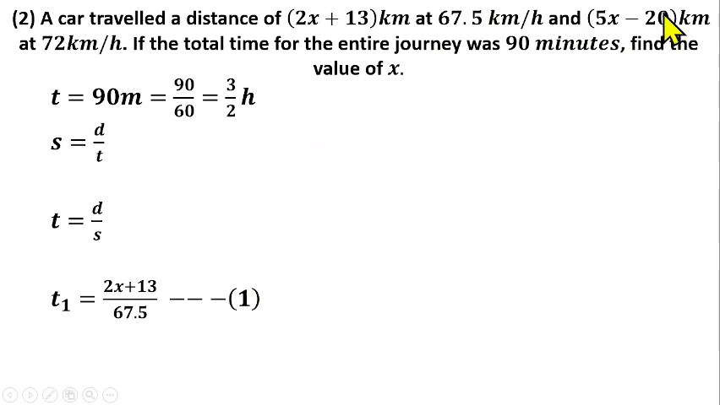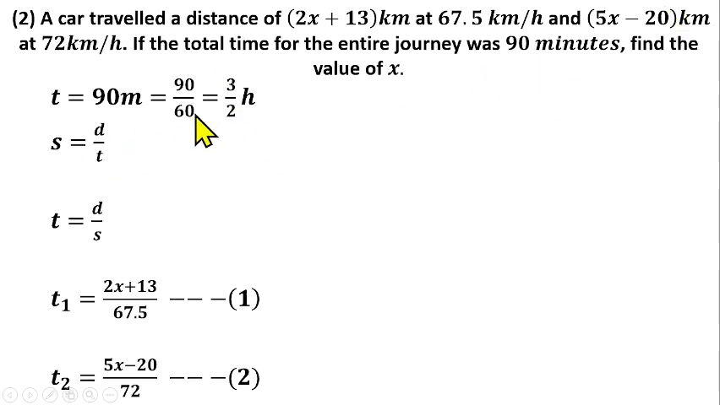So we can do the same thing for this one as well. We have the distance to be 5s minus 20, and the speed is 72 km per hour. So we can find the time for that one as well, which you can call t2. t2 is equal to the distance, 5s minus 20, over the speed, which is 72. So the time taken here plus the time taken here is what gives us this 90 minutes,